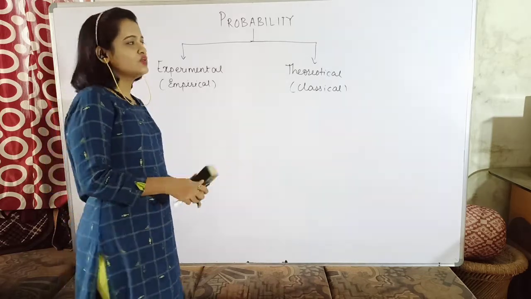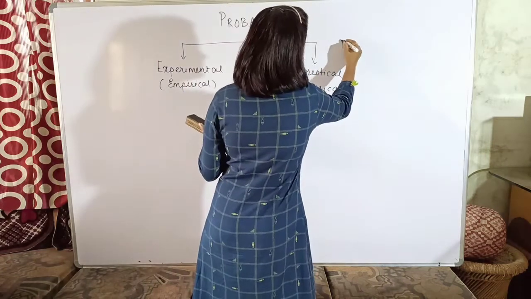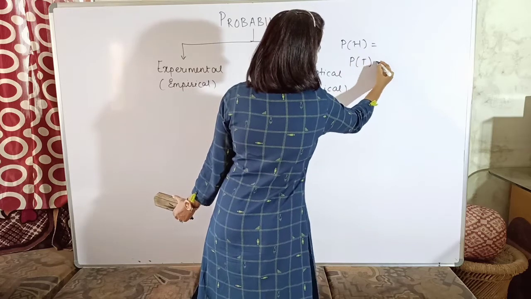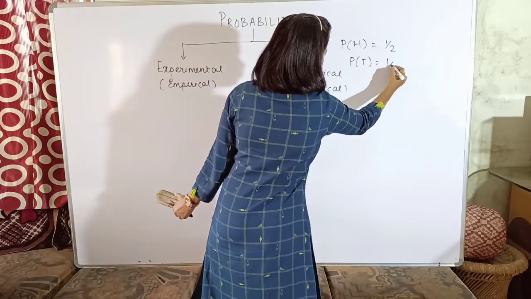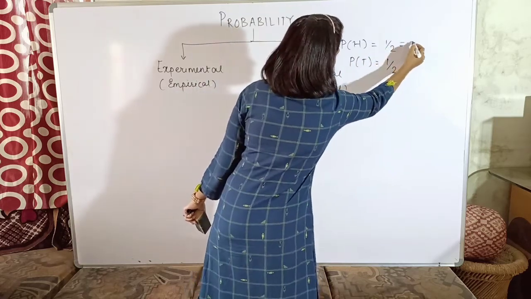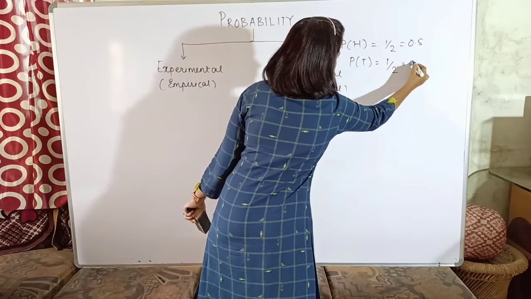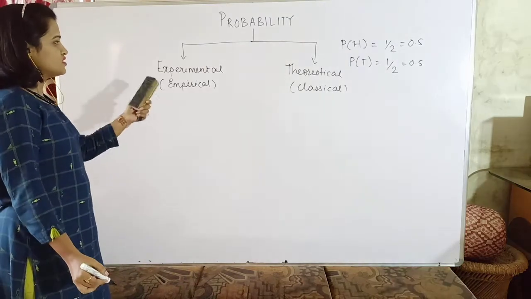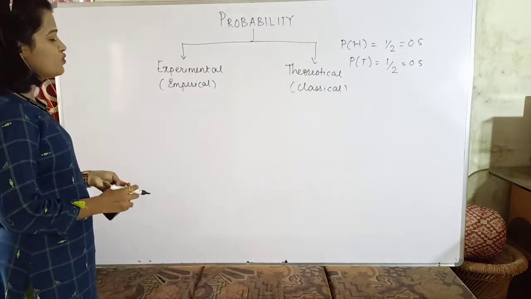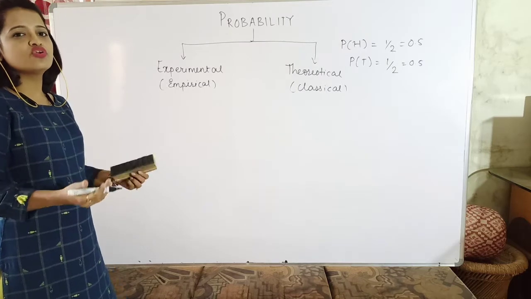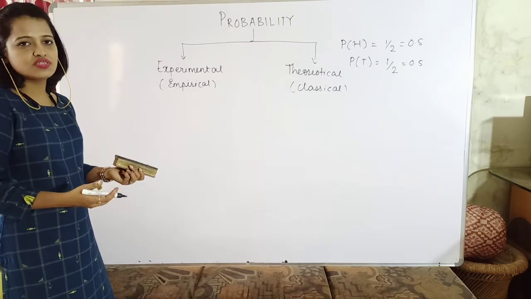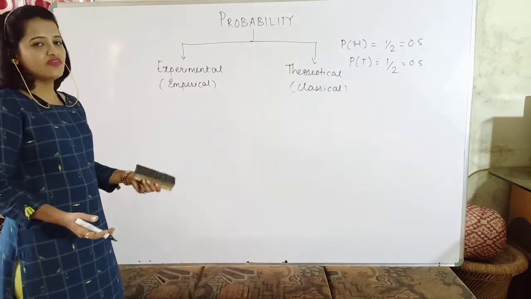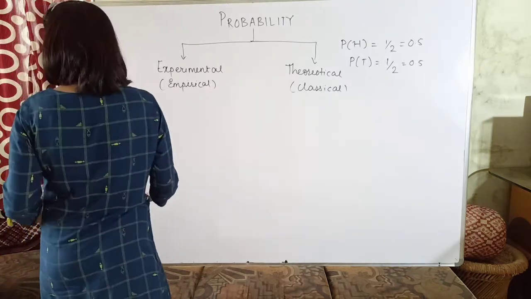Whereas theoretically I know that the probability of head and the probability of tail are actually equal, that is 1 by 2 and 1 by 2, or you can also say 0.5 and 0.5. Let us see if there is any relation between these. For that, we are going to toss the coin a number of times, note down the number of times head is coming and the number of times tail is coming, and then see if there is any relation.